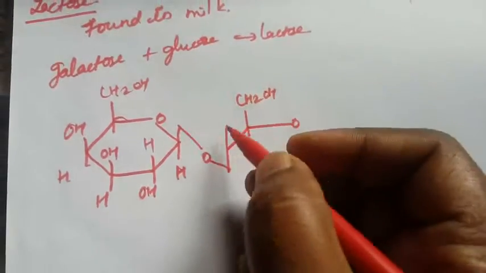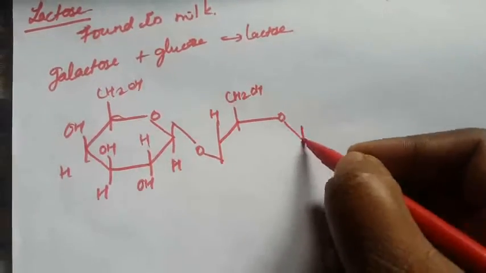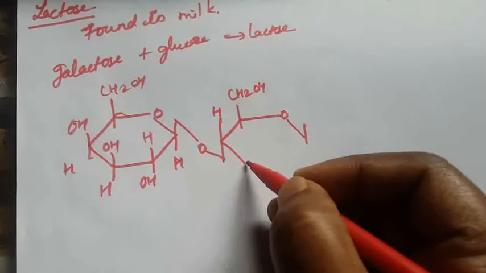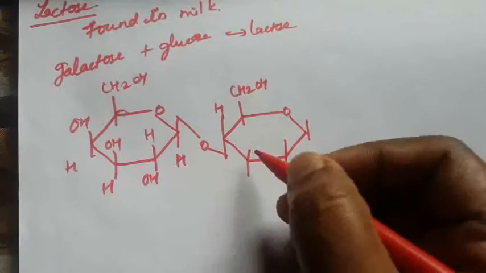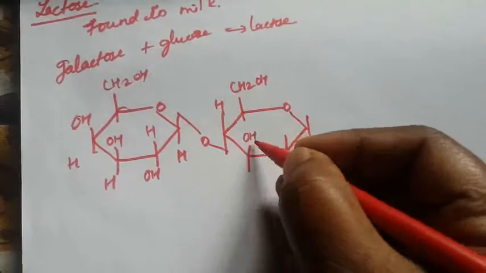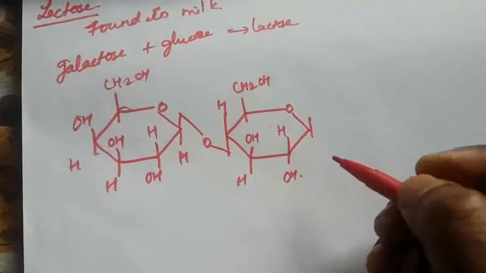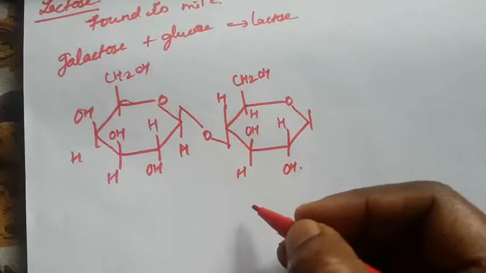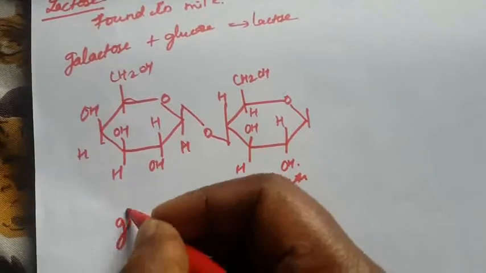CH2OH, H, OH, H and HOH. Okay, CH2OH, this is the H. This is glucose, this is galactose.